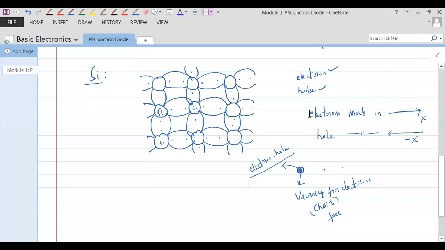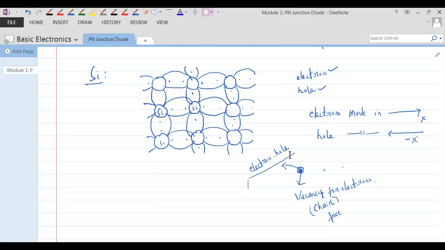Again, a hole is a vacancy for an electron, which can accommodate an electron. When a hole accommodates an electron, the electron will not be moving freely. It would go and sit in the chair, and when it sits in the chair, it won't move freely.